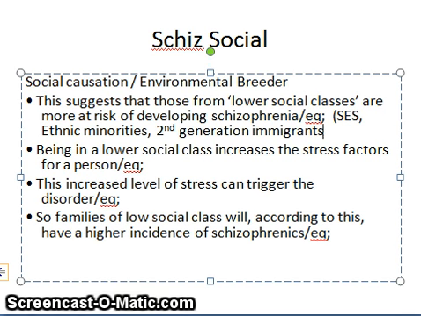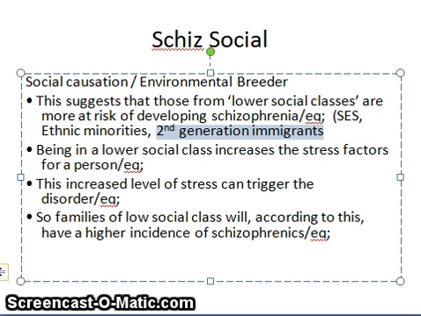Remember, first generation immigrants, by the way, don't suffer this more because we believe they have some sort of hardiness about them. They are the ones who've travelled to get to the country that they're in. They strive, they have some sort of personality thing that protects them from schizophrenia. But all these other groups are at greater risk of developing schizophrenia.